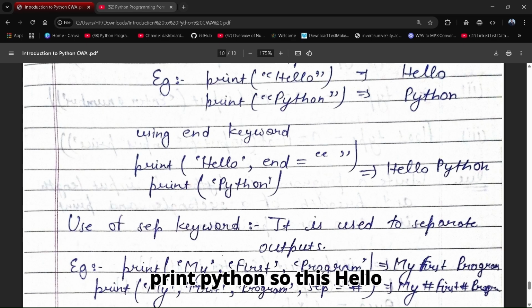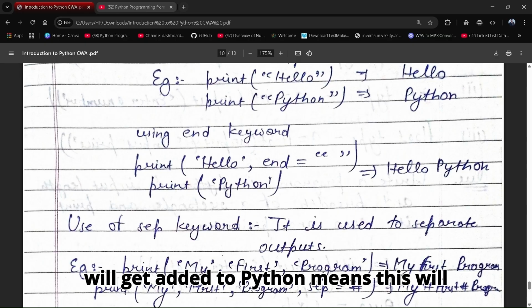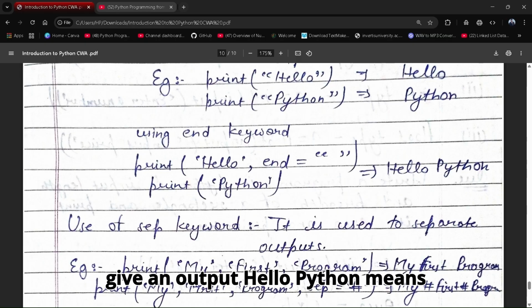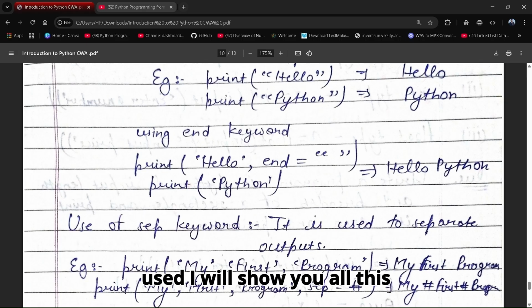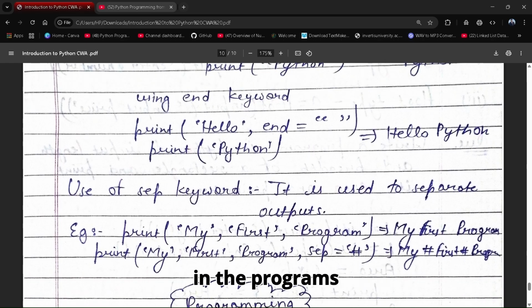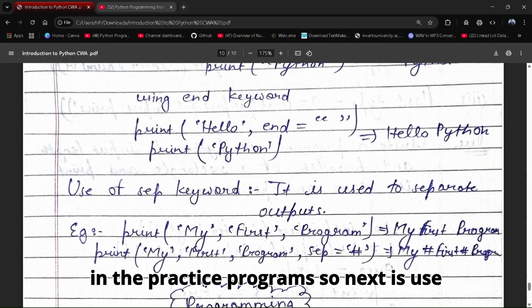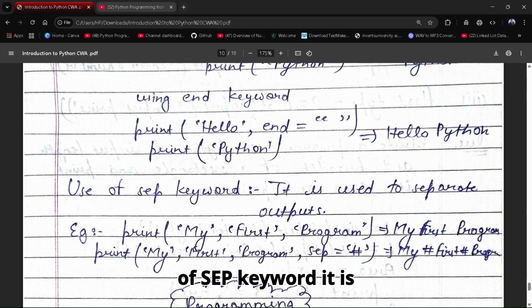So this hello will get added to Python, means this will give an output hello Python; the lines after this end will get added to the hello. So this is how the end keyword is used. I will show you all this in the practice programs.